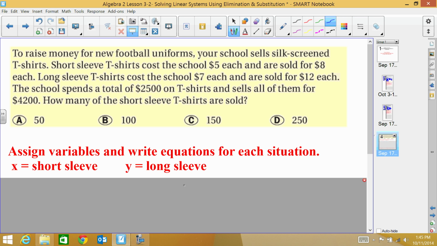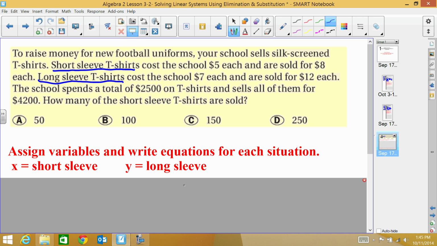Okay, we are selling t-shirts. We've got short sleeve t-shirts and we've got long sleeve t-shirts, so I need variables for each one. I'm going to use X to represent the short sleeve t-shirts and Y to represent the long sleeve shirts. Now, you could use S for short sleeve, L for long sleeve. It really doesn't matter. You just have to pick a variable and stick with it.